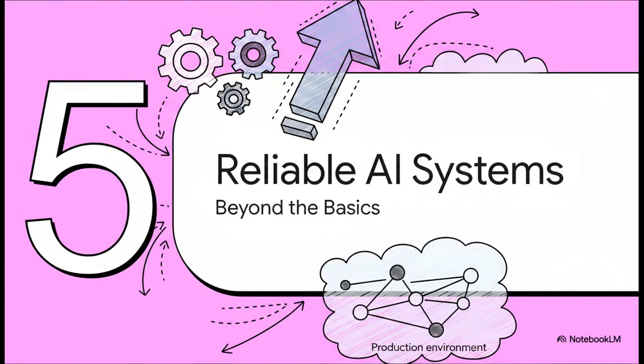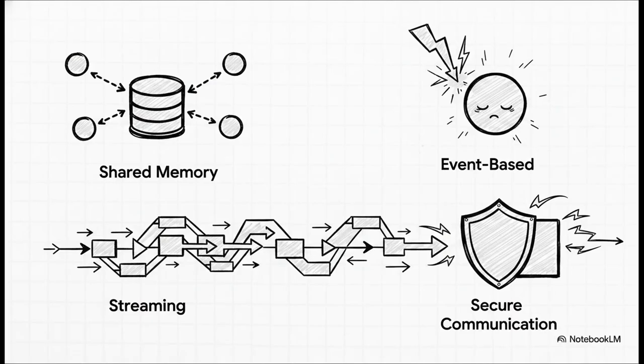Finally, let's look at how to scale this in Section 5, Engineering Reliable AI Systems, Beyond the Basics. Look, building a toy system is easy, but building an enterprise architecture, that requires advanced networking capabilities. First is shared memory, ensuring all agents have a single source of truth by reading and writing to the exact same state database. Next is event-based triggers.